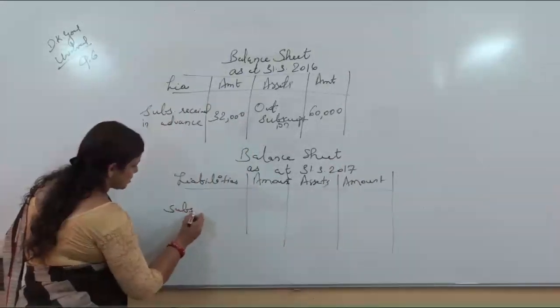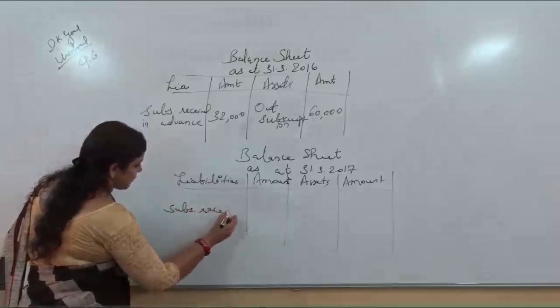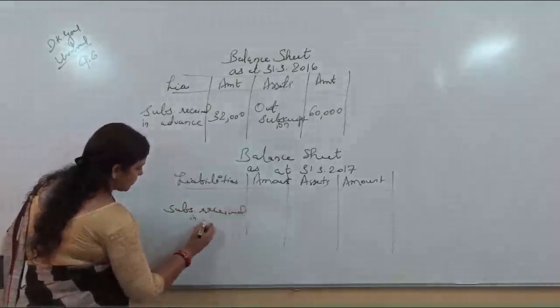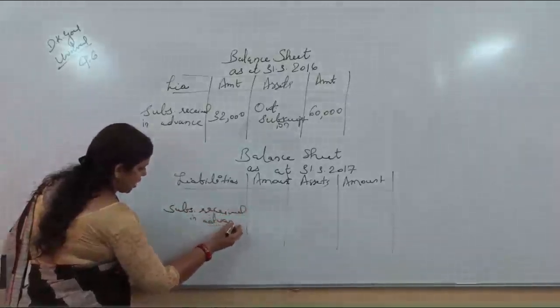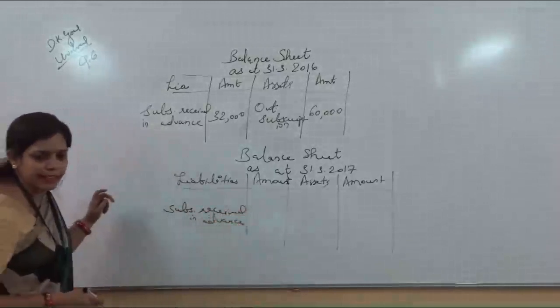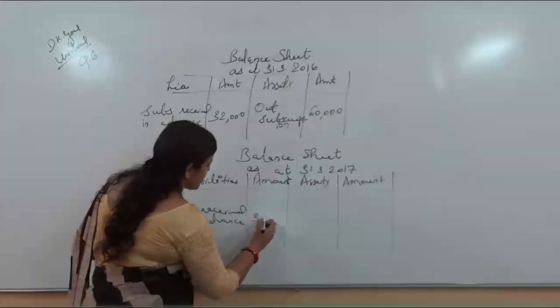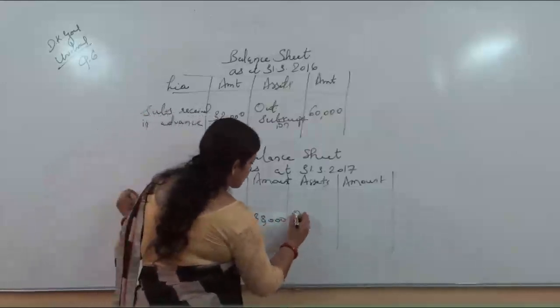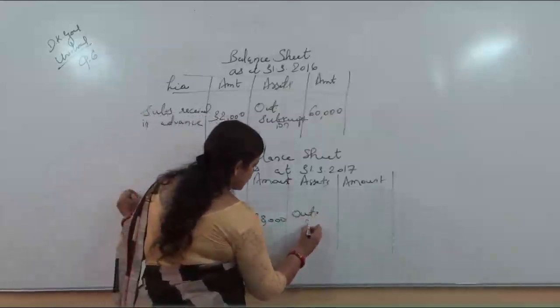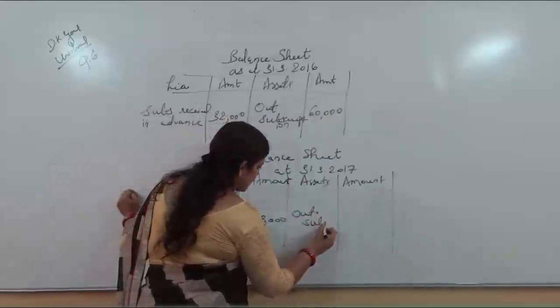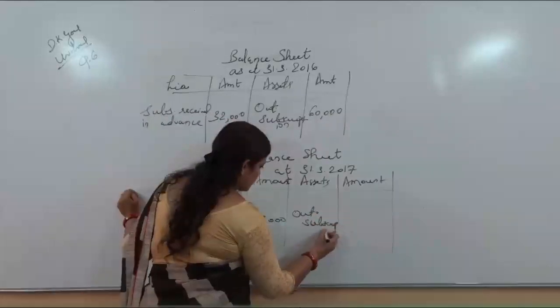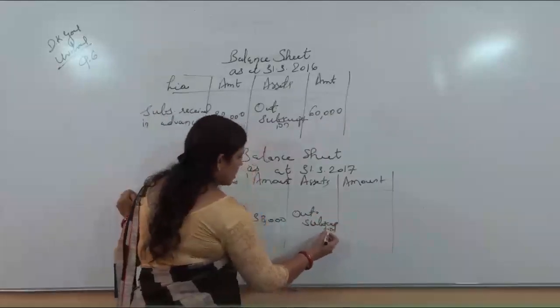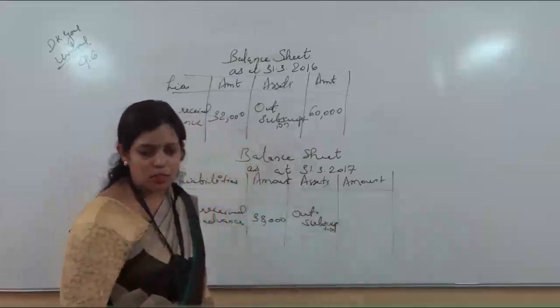Subscription received in advance. How much advance was received for 2018? It was 38,000. And one was outstanding subscription. How much was it for the current year?